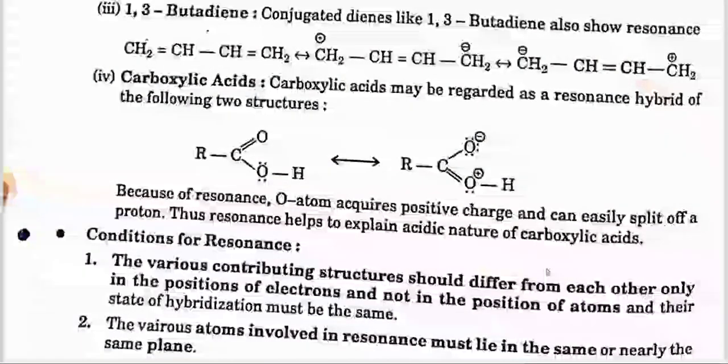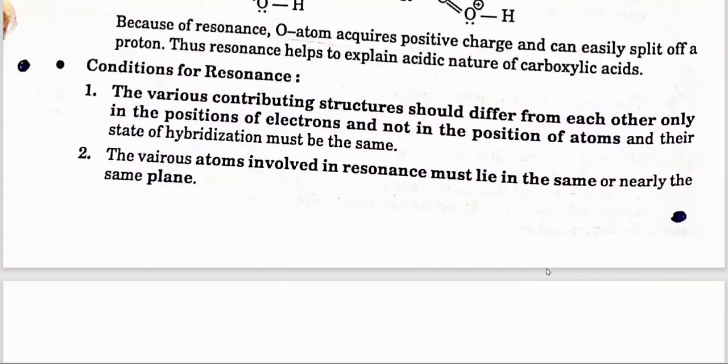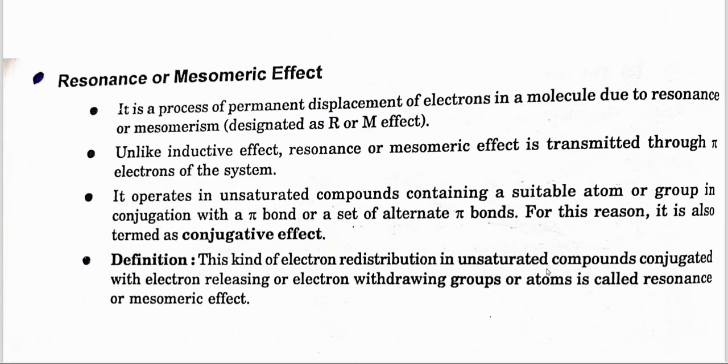Conditions for resonance. The various contributing structures should differ from each other only in the positions of electrons and not in the positions of atoms, and their state of hybridization must be the same. The various atoms involved in the resonance must lie in the same or nearly the same plane.